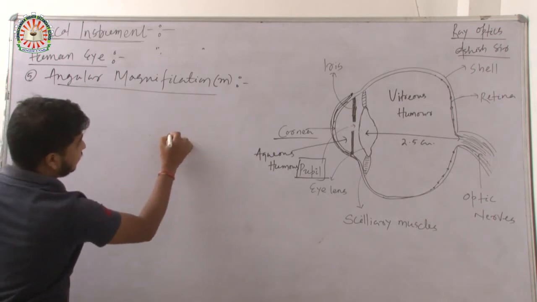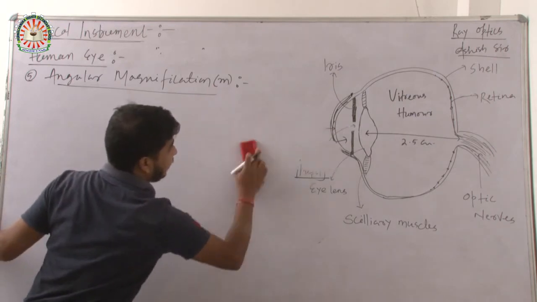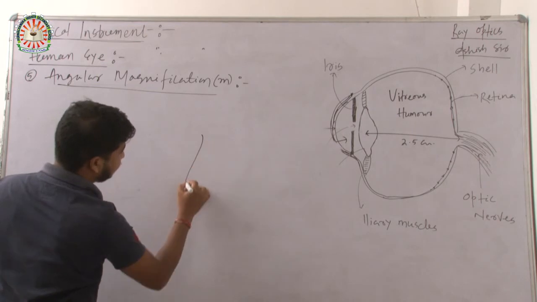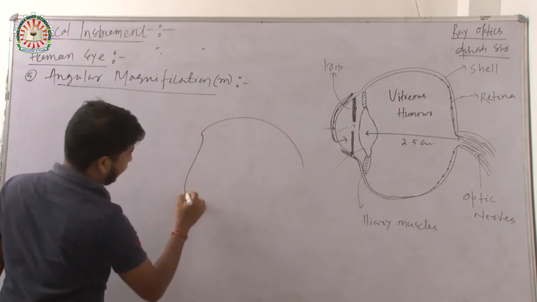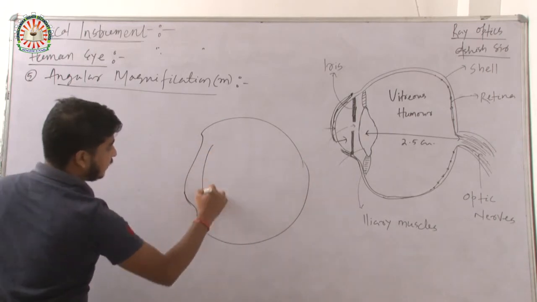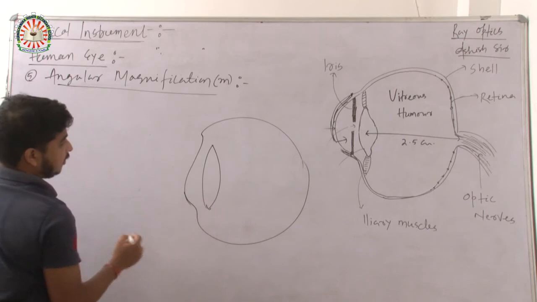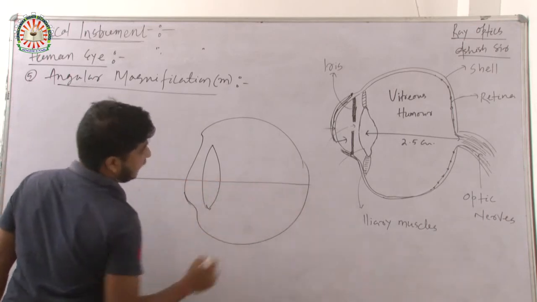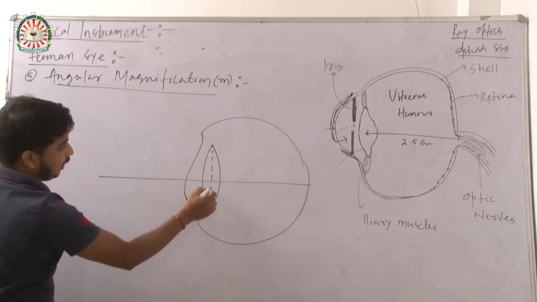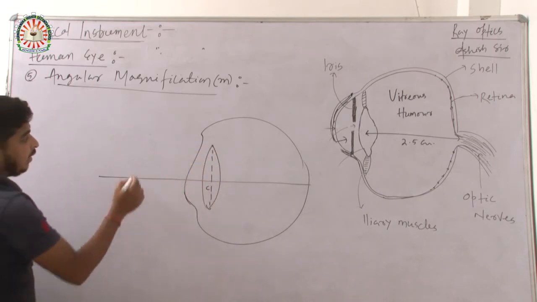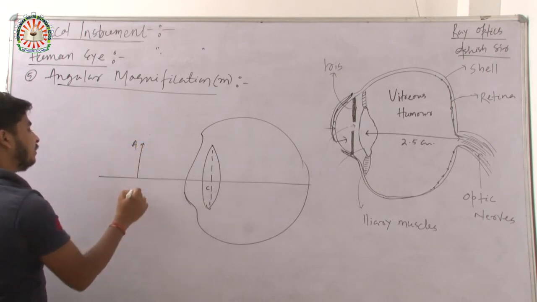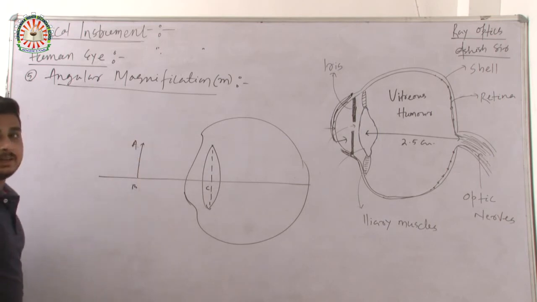So my dear students, if this is the eye, and this is the eye lens, and this is the principal axis, and this is the optical center C. Suppose an object AB is situated here.